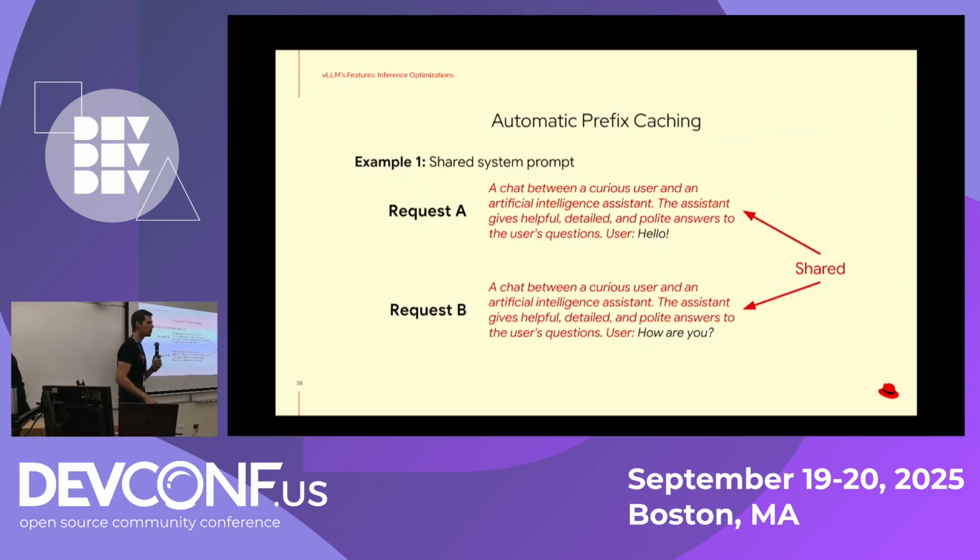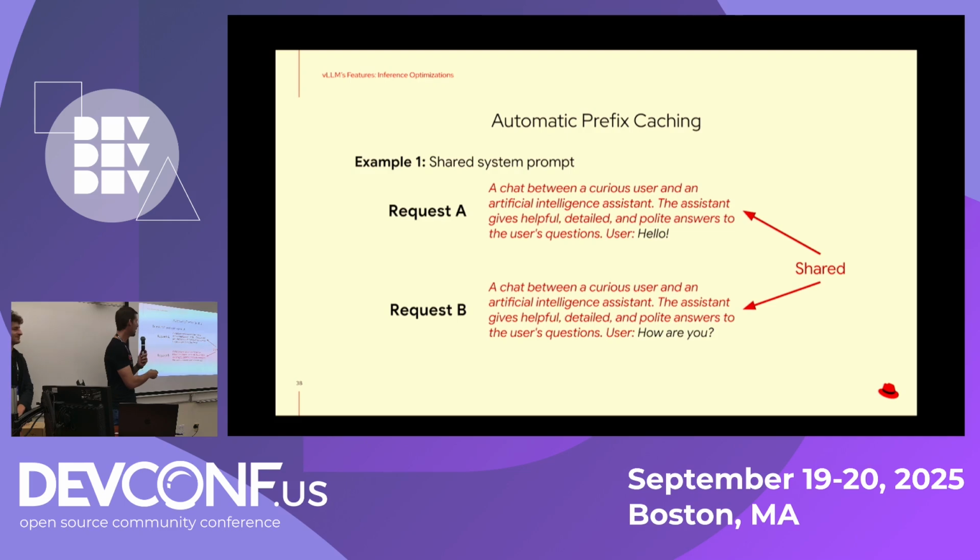Another thing that is interesting and out of the box is automatic prefix caching. Imagine that Cedric is trying to request one thing, and myself as well. And the only difference is I'm using hello, and Cedric is using howdy, for example.